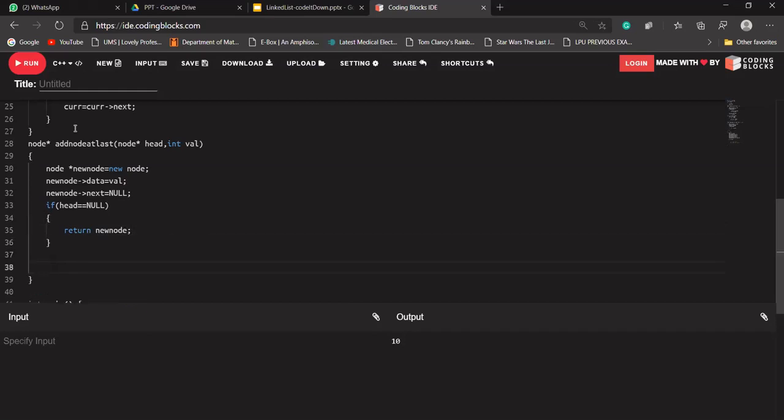If head is not equal to null, that means there is some data and we are given only our head node. We don't know the address of the last node, so we need to traverse through the complete linked list so that we can get the address of the last node. So let's create a pointer variable, again a current pointer, of type node, current, and it will be equal to head.